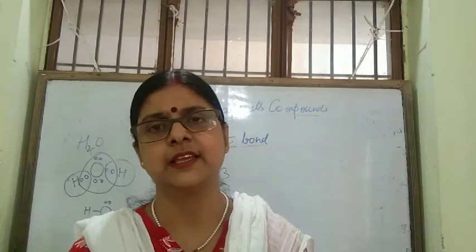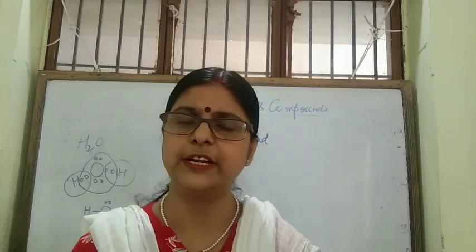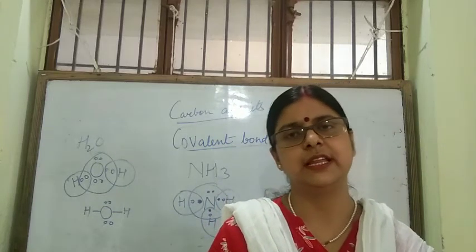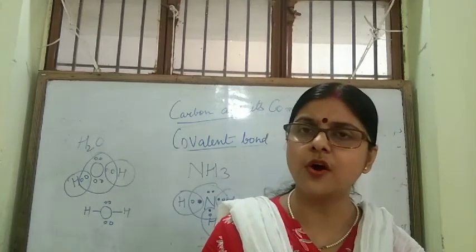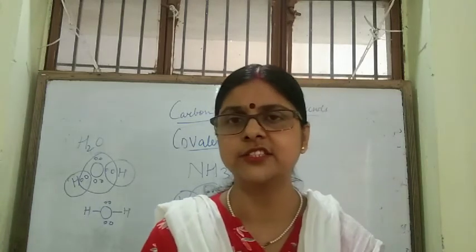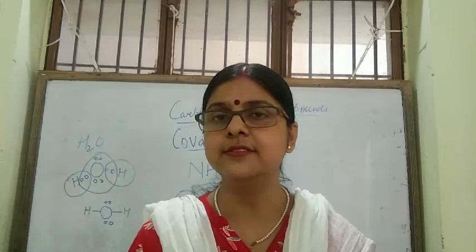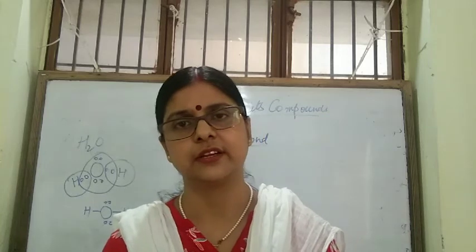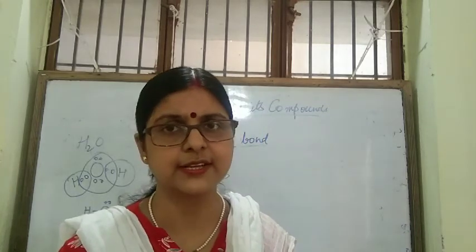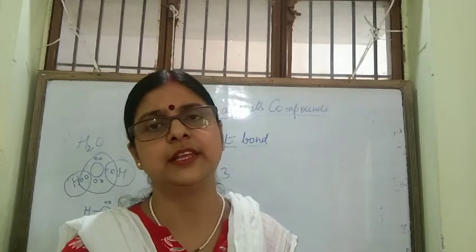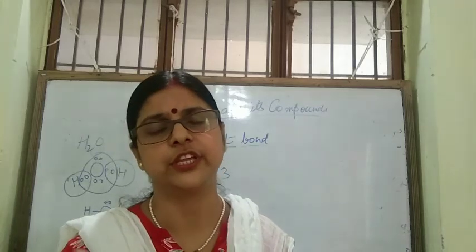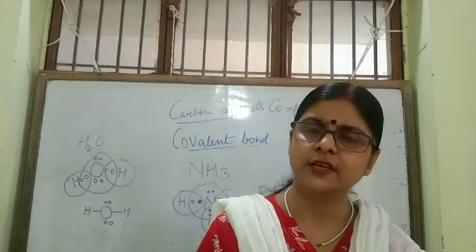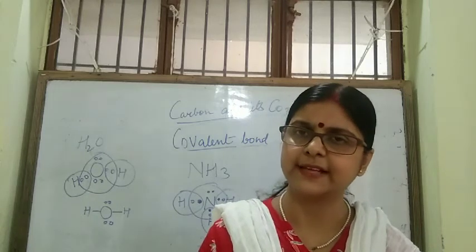However, some covalent compounds like HCl conduct electricity when dissolved in water or some other solvents. We know the reason for conducting electricity: we need ions, and if movement of ions takes place, then electricity is conducted. So ionic compounds conduct electricity because there are ions, but covalent compounds have no ions, so they do not conduct electricity. Also, ionic compounds are solids, but covalent compounds are generally gases.